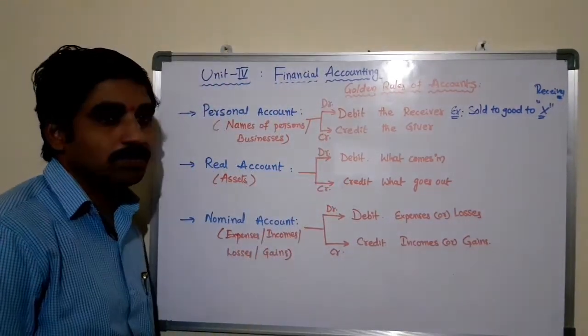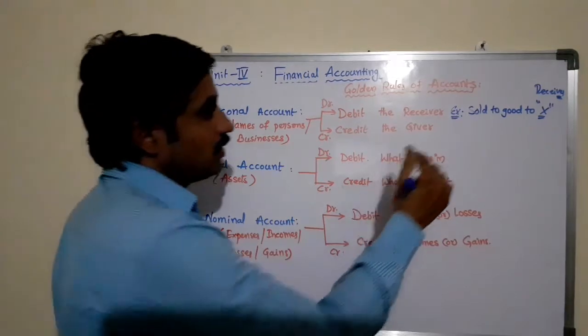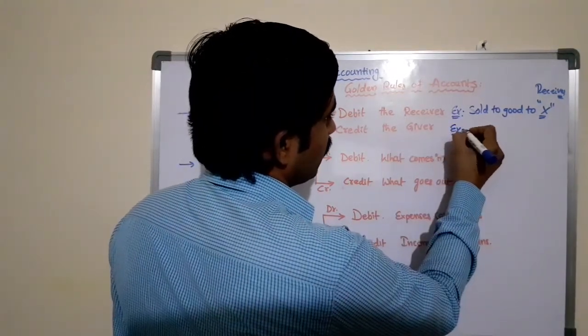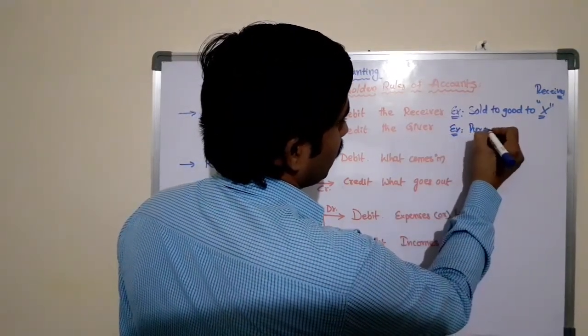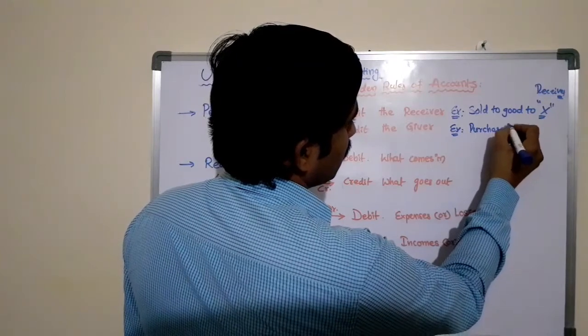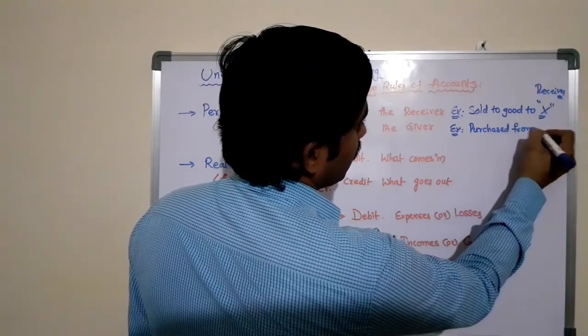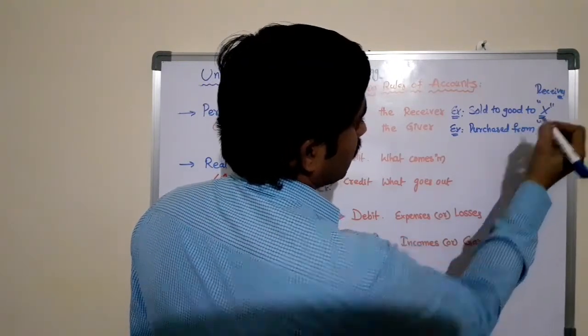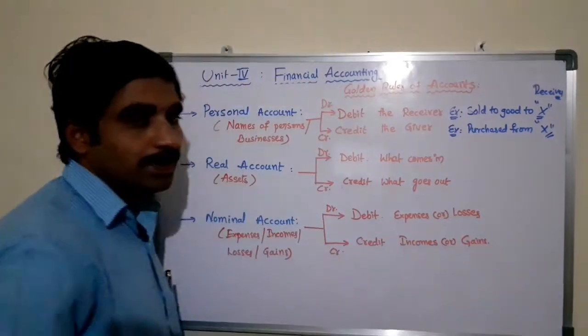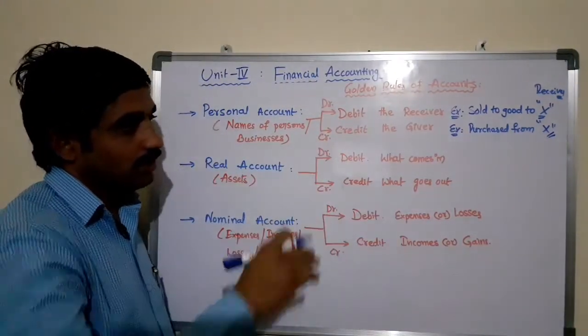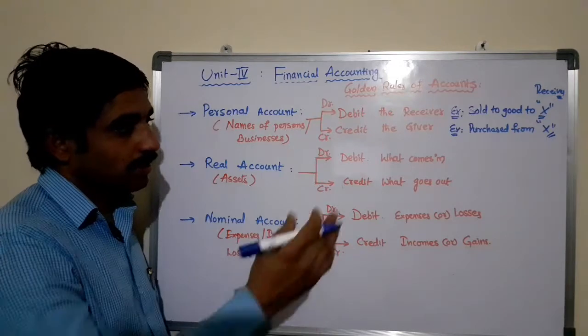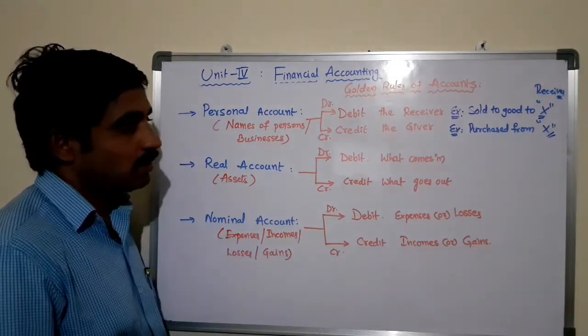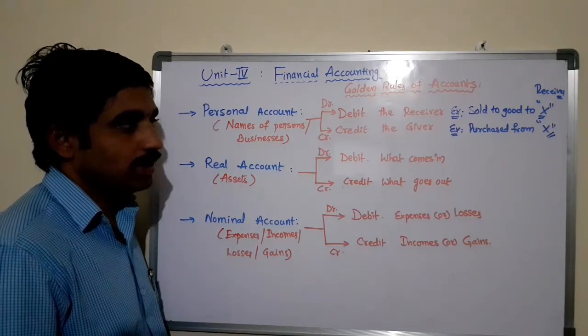So his account should be debited. In this case, credit, for example, purchased from X. As we are purchasing from X, X is a giver to the business, so his account should be credited.